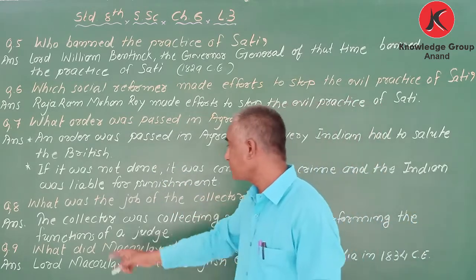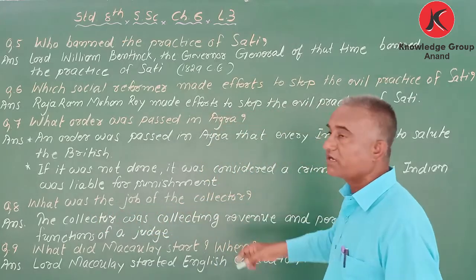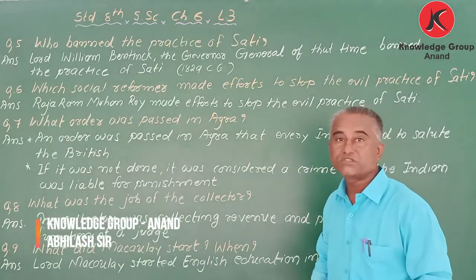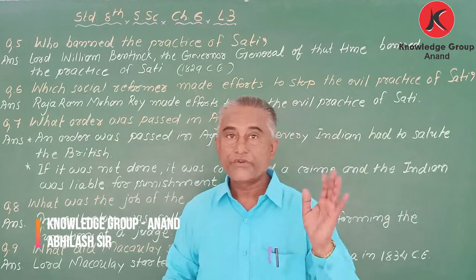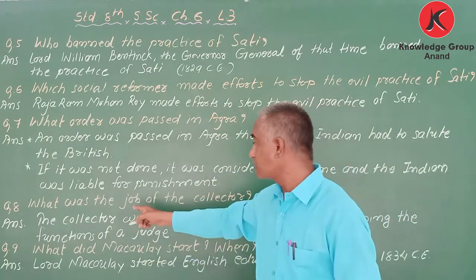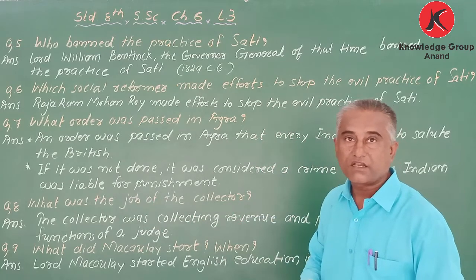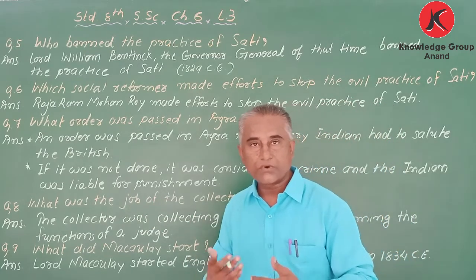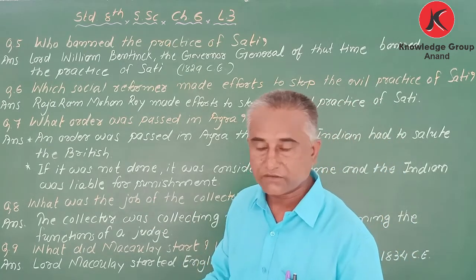Okay, what was the job of the collector during the period of Lord Cornwallis? Collector means the person who collects, that is called a collector, na?